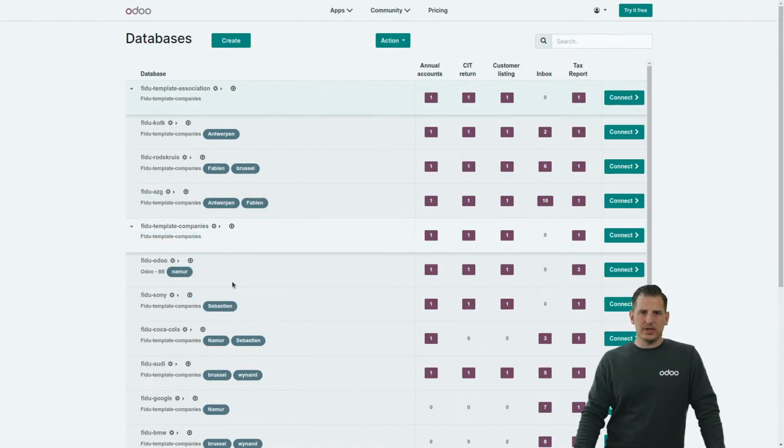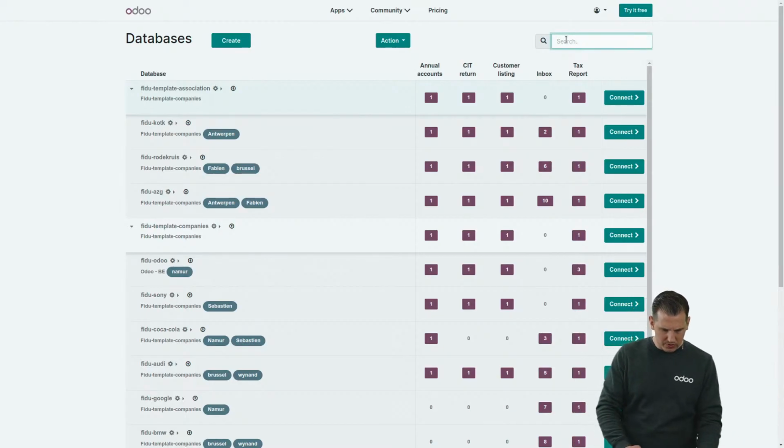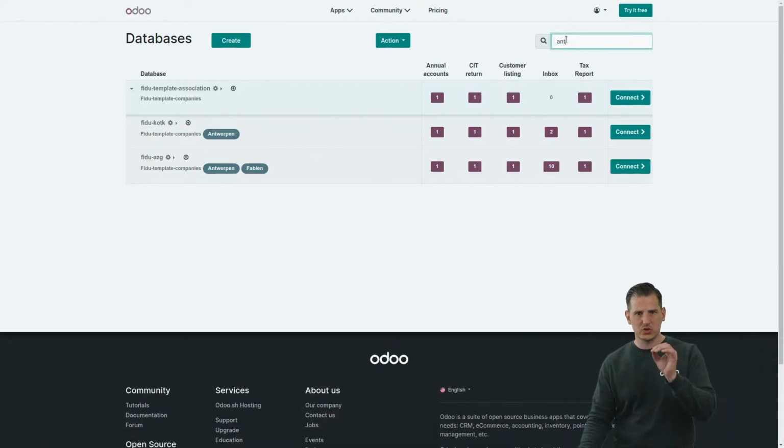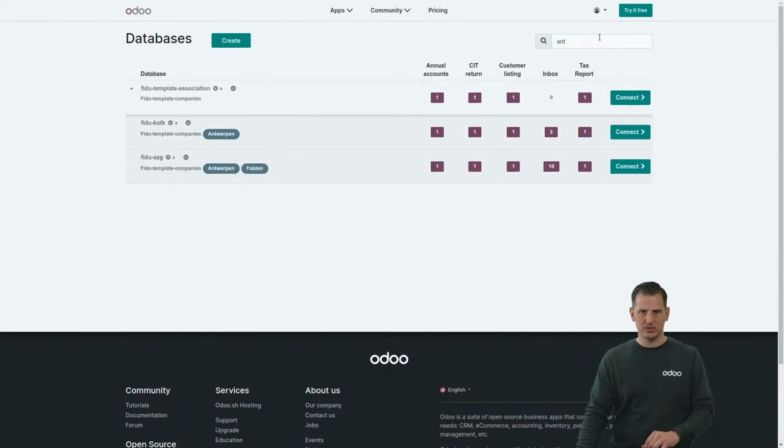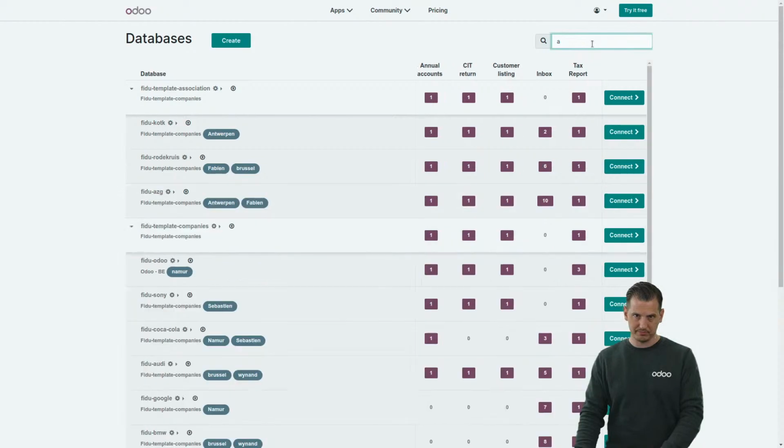What we can also see over there is that we can tag our customers. So for example, if I want to see all my customers from the Antwerp office, I can search for a tag and I can filter immediately all my customers for Antwerp. And I can combine it with the columns over here and immediately filter on the ones which have the most documents for Antwerp, for example. And when I come back to the original screen, I can see all of them again.